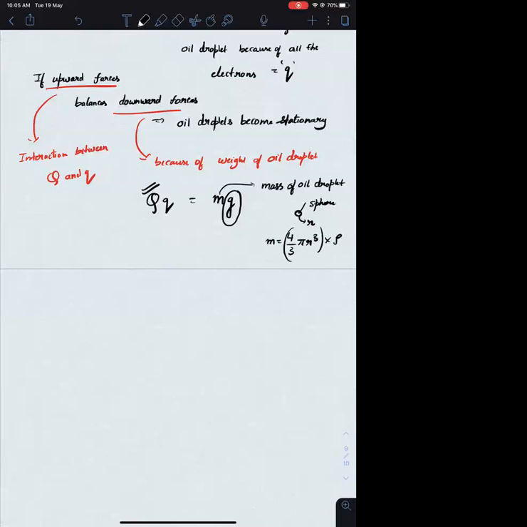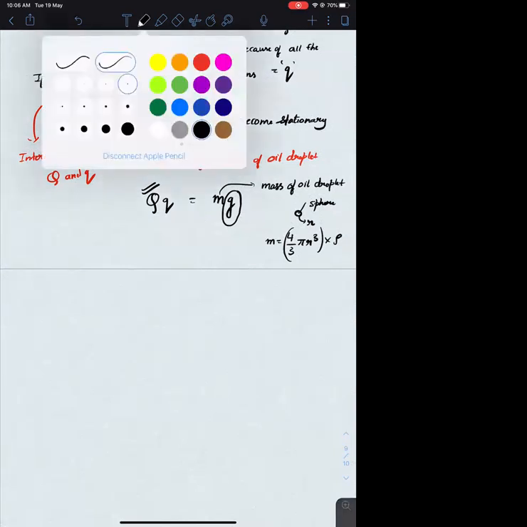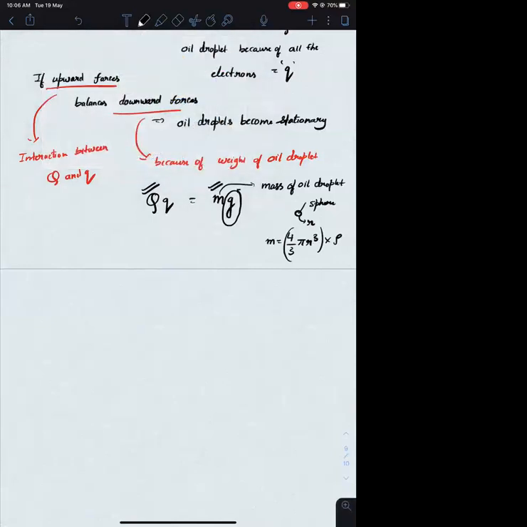You can find the size of the oil droplet because it is becoming stationary. You can measure that with any laboratory instrument. He has found it; we don't need to worry much about how. There are instruments to measure the sizes of very small entities. Once you know the size of the oil droplet, you can find its mass by multiplying the volume with density. So this M is a known quantity. g is also a known quantity. So what is the only unknown?